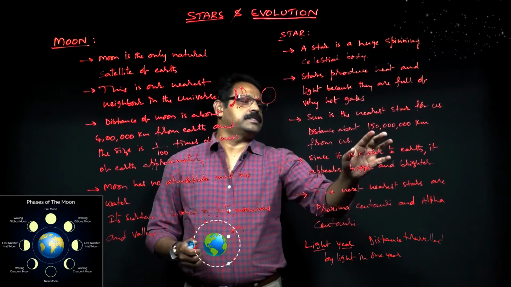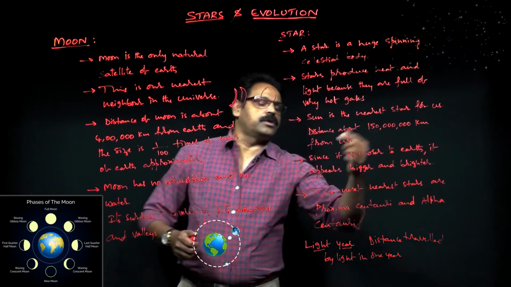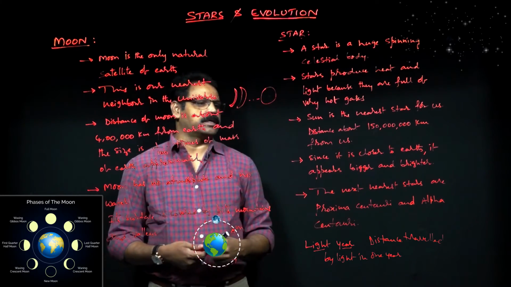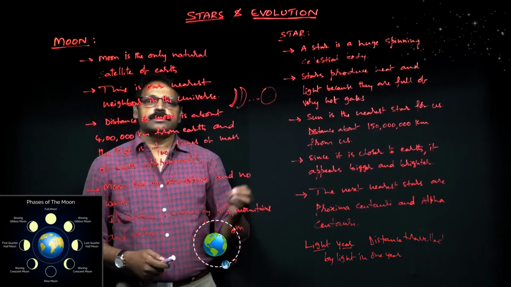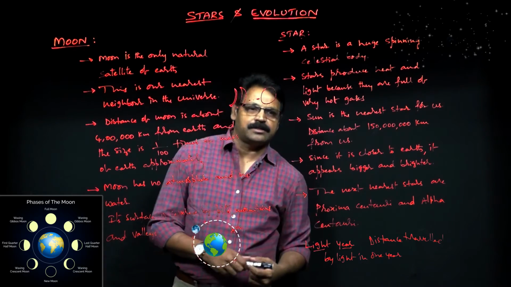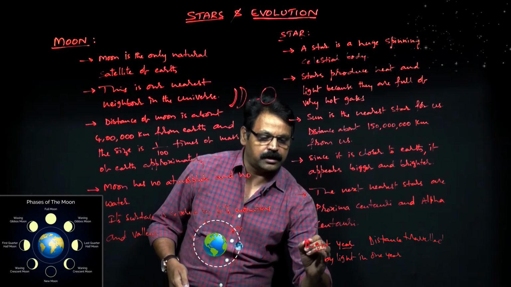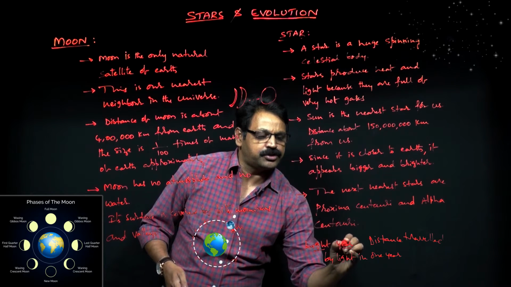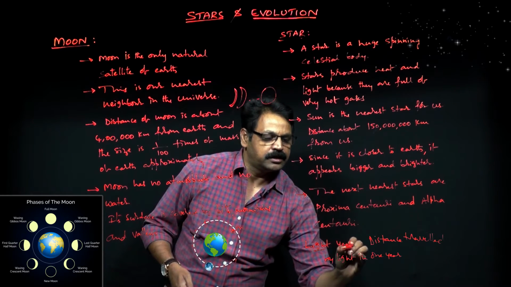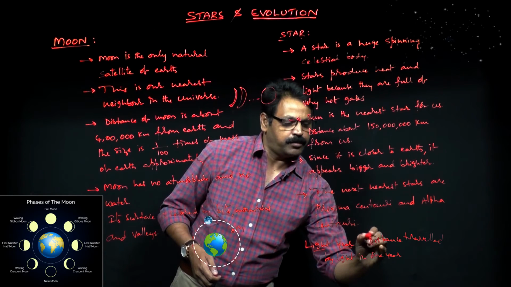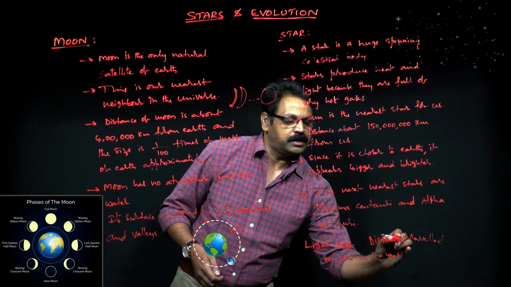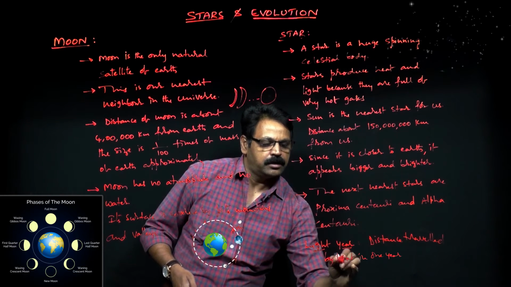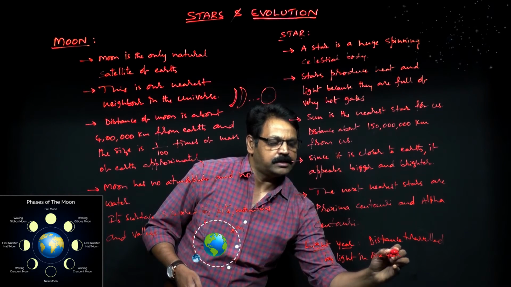And here the distance is about 15 crore kilometers. But such a huge number generally we don't represent with kilometers. We represent astronomical distances in terms of light years, as I said. So here let's look at what it means by a light year. Distance travelled by light in 1 year is called a light year.